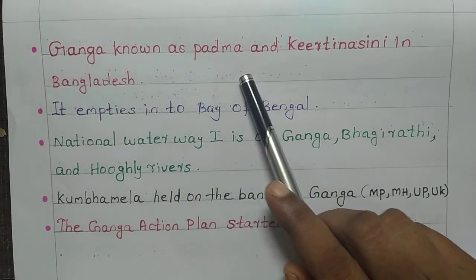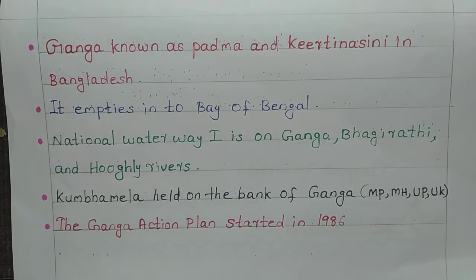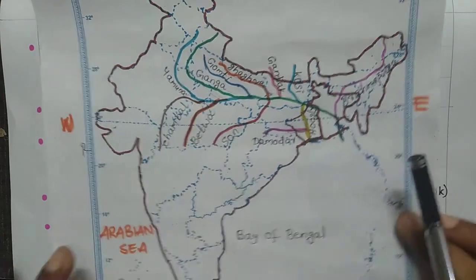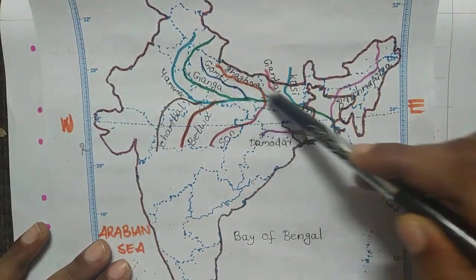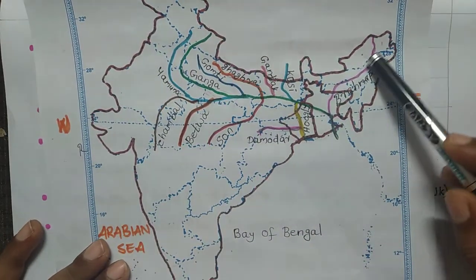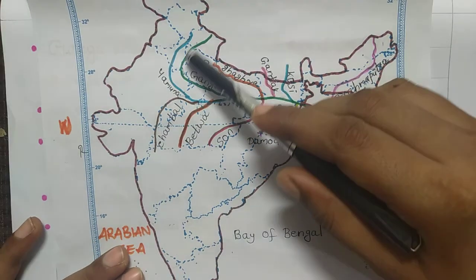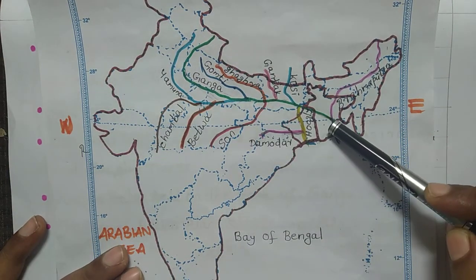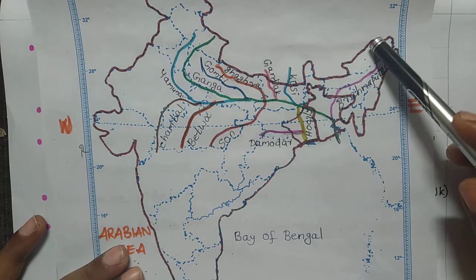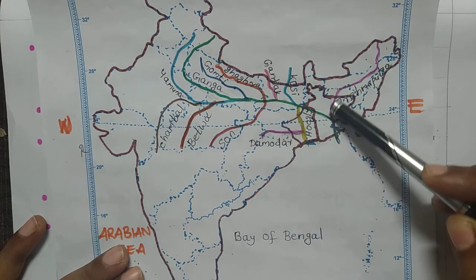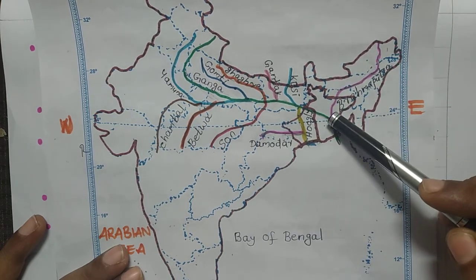Ganga is known as Padma and Kirtinashini in Bangladesh. Ganga is known as Padma in Bangladesh, and Brahmaputra is known as Jamuna in Bangladesh. We have already discussed that. Here is river Ganga, then here is Brahmaputra, and river Ganga is known as Padma in Bangladesh, and river Brahmaputra is known as river Jamuna in Bangladesh.